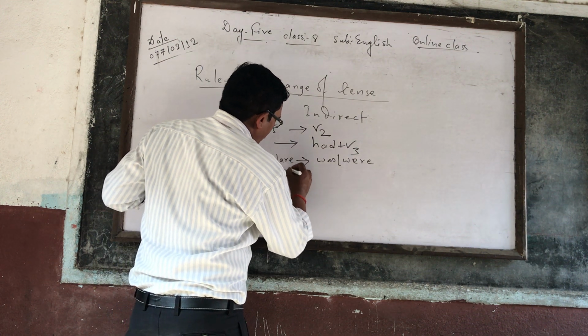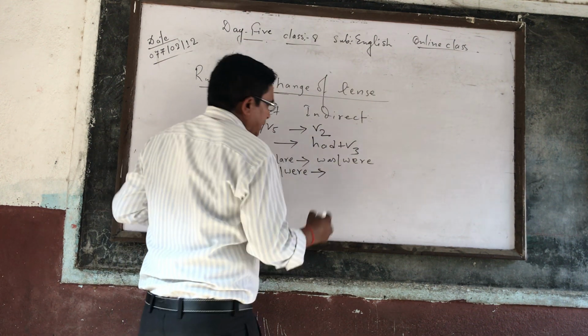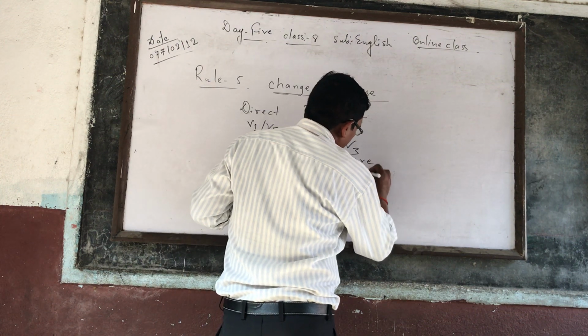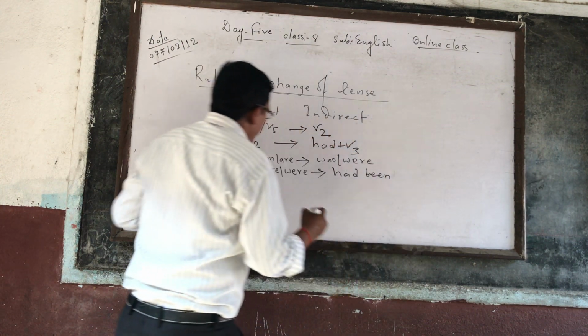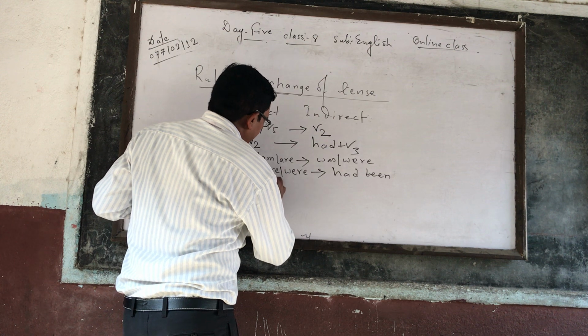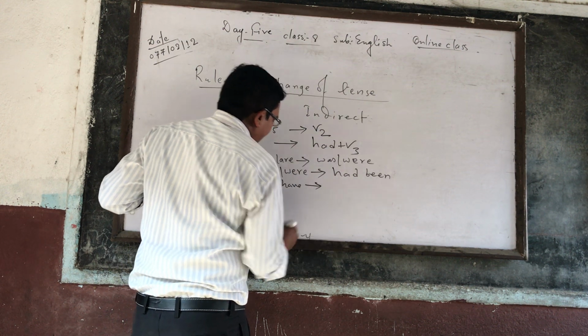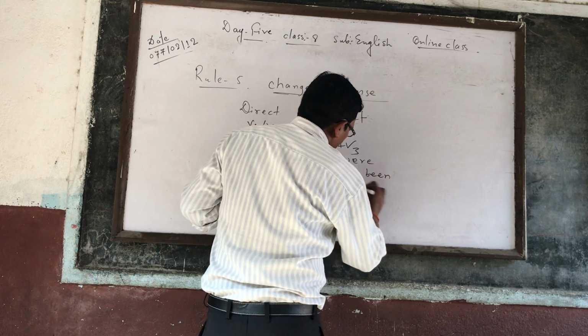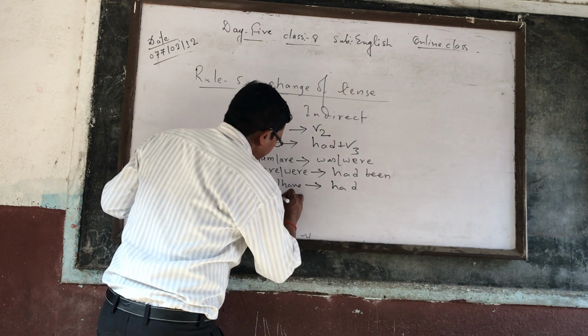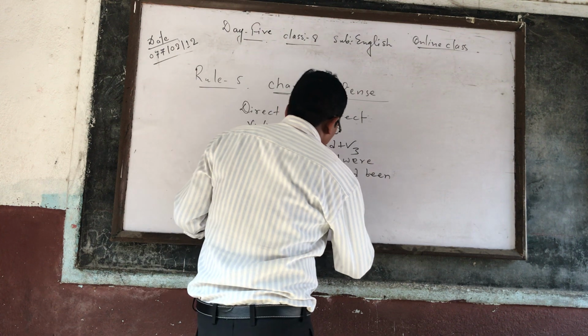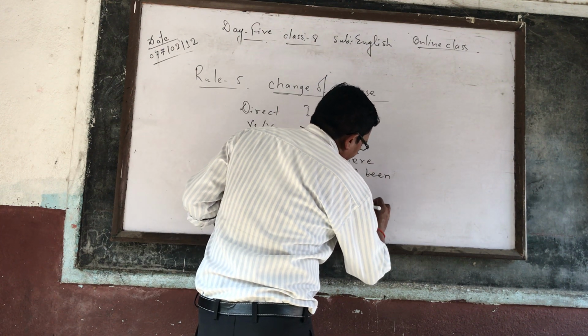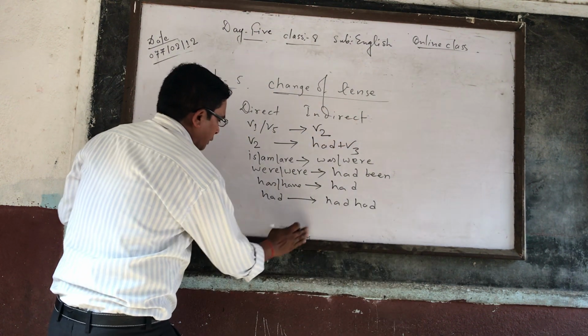If there is was, were, then that should be changed into had been. Likewise, has, have changed into had. But if there is had, then that should be changed into double had, I mean had square.